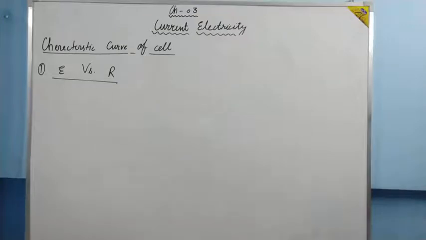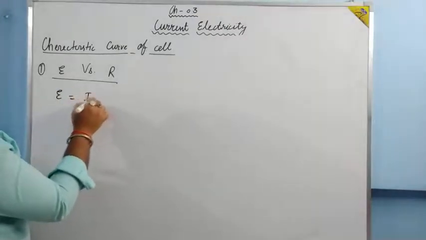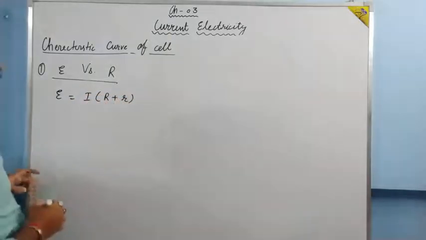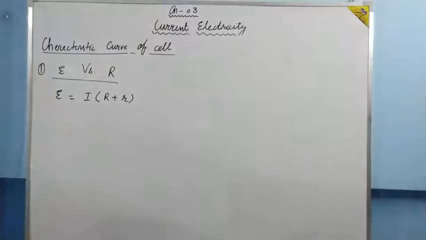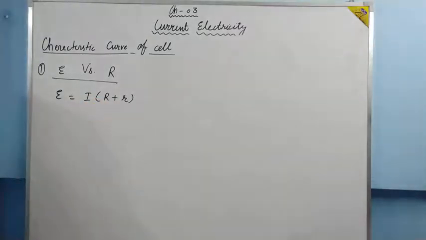When we look at the equation E equals I into small r plus capital R, from this equation we feel that E also increases with R, but this is a wrong impression. Actually, when capital R increases, I decreases. E does not depend upon capital R. A cell is a cell. Whatever load you connect with the cell, the characteristic of the cell, that is its EMF, will not change.